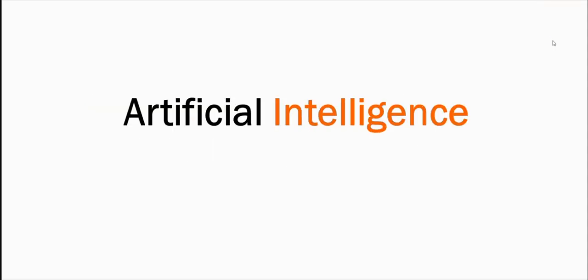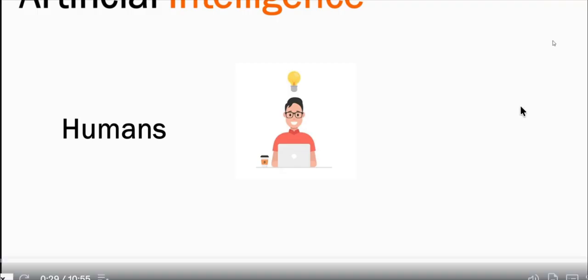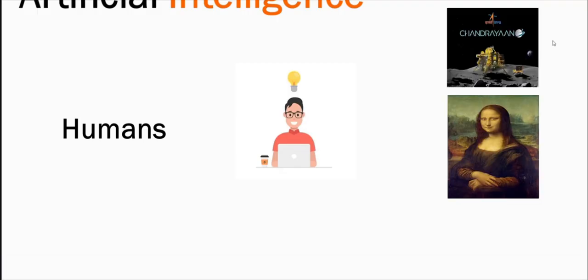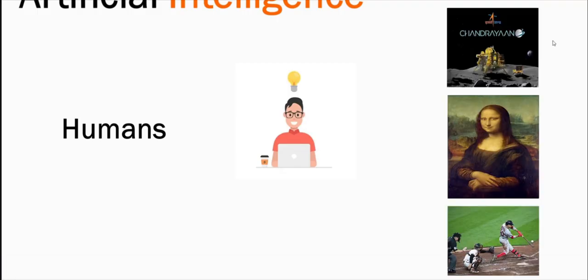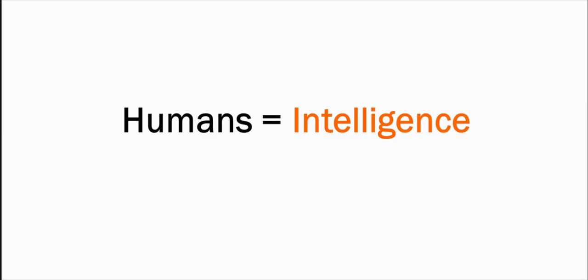What is artificial intelligence? Let's understand it. Humans are the most intelligent form of species that has ever existed on Earth. We excel in everything that we do, whether it is science or arts or sports. The human brain is the most intelligent thing on this earth. Now, this is real intelligence.